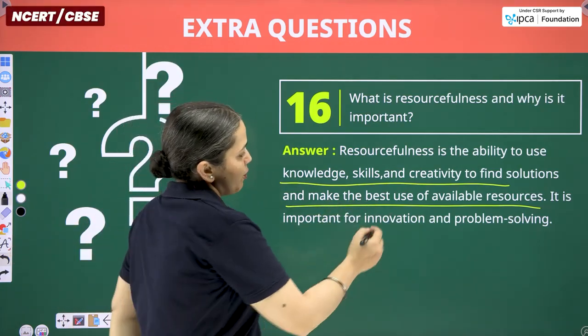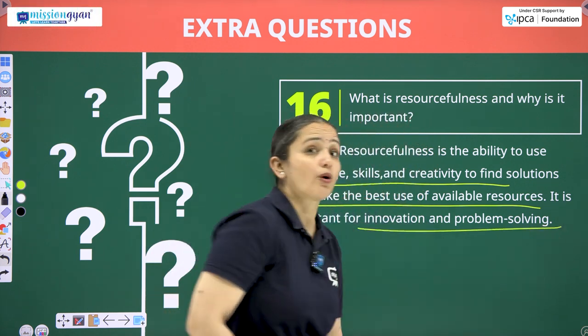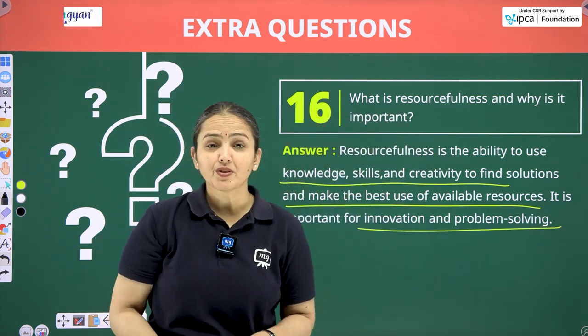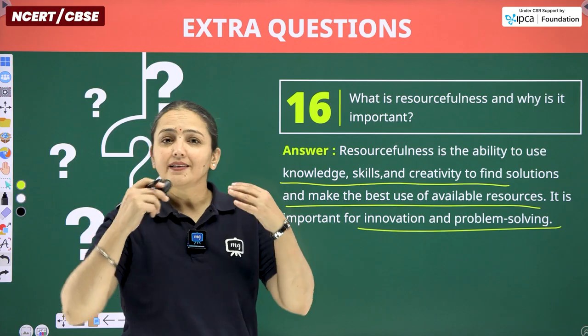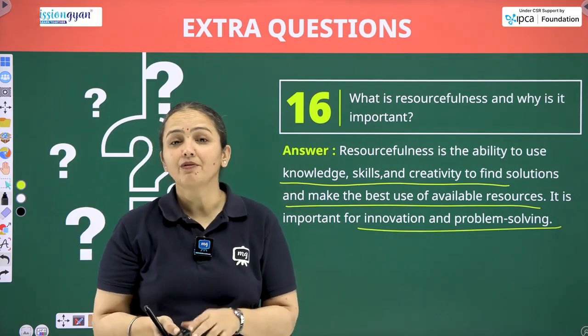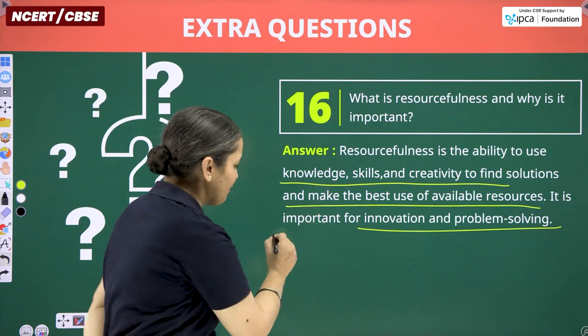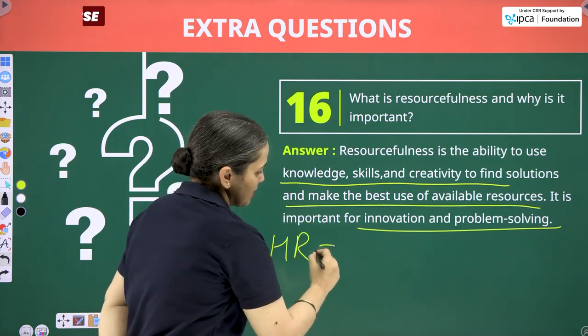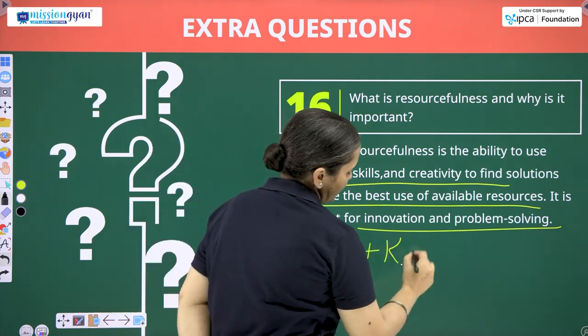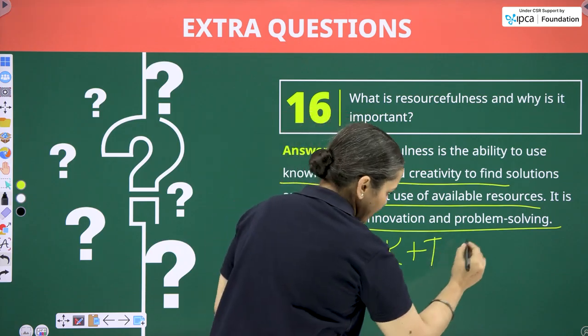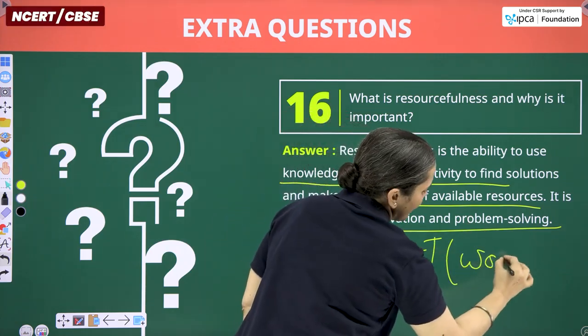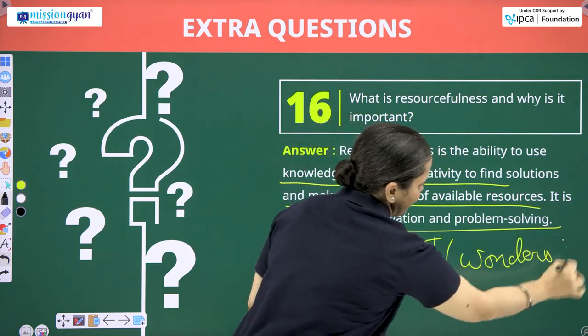And of course, it is important for innovation and problem solving. If a problem is there, we have to figure out a solution, and that can be found easily with the help of human resources. Along with that, please implement the formula: human resources, skill, knowledge, technology, and that works wonders. Creative formula from my part.